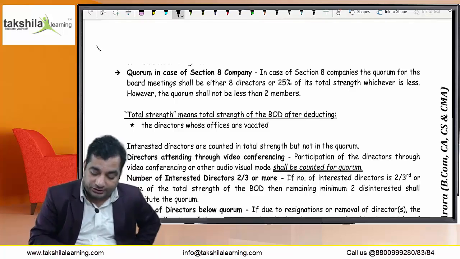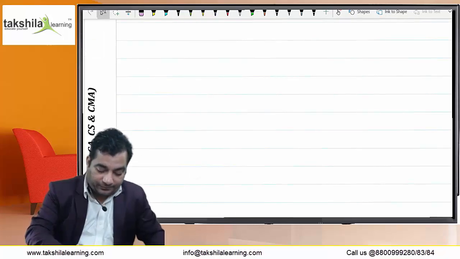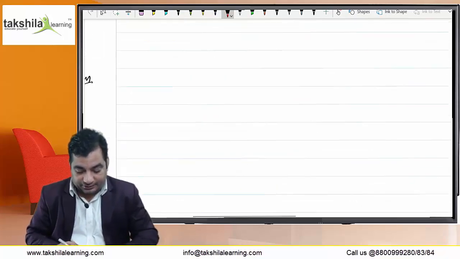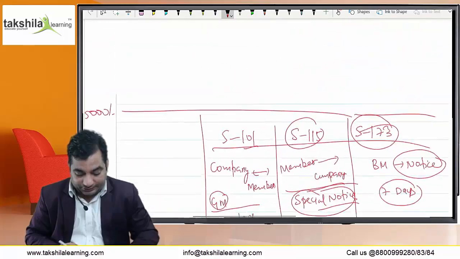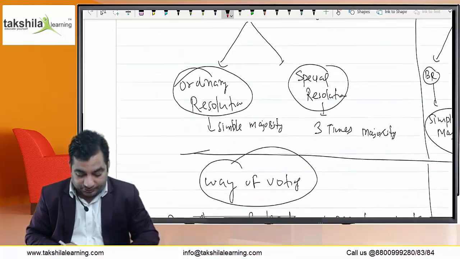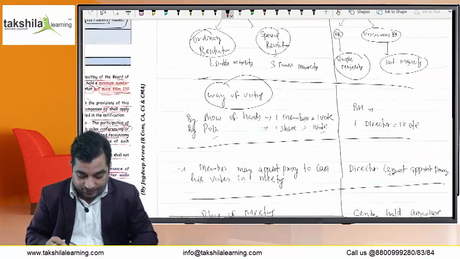In the case of GM, in the beginning we were differentiating between the concept of GM and BM.